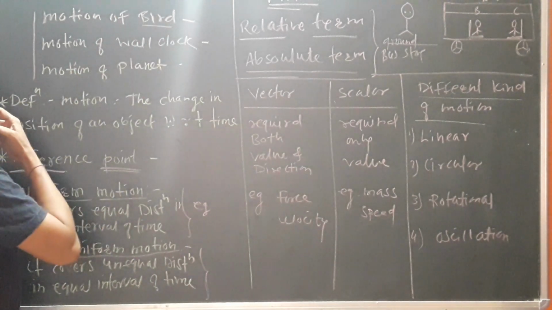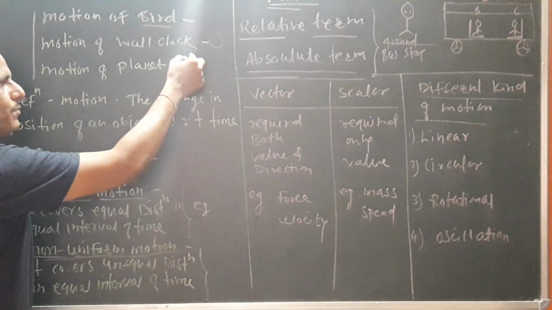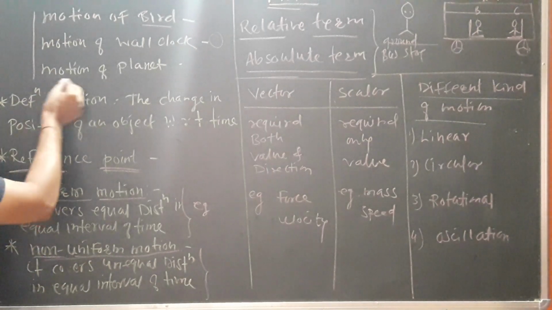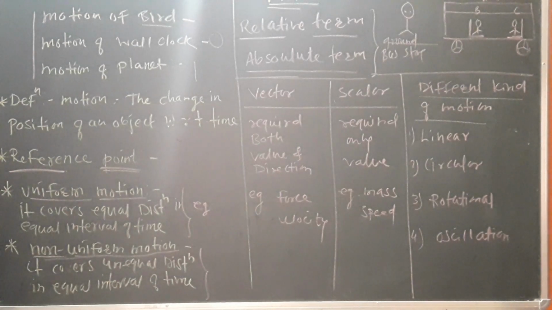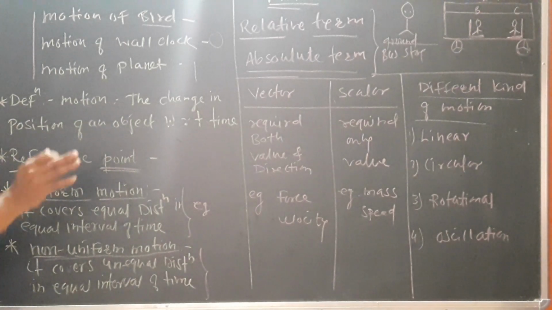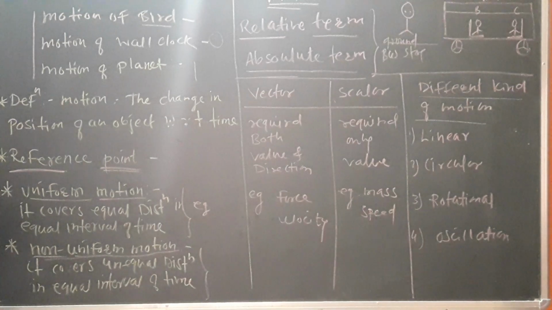The motion of a wall clock is circular. In the case of the motion of a planet, again it is circular. If you take the example of the motion of a rocket, it goes in a straight line. So we observe different scenarios and different kinds of motion. Earlier it was linear, circular. Now if you take the motion of a sewing machine, that is again different. The motion of a fan, the motion of the earth. There are different kinds of motion in nature, and we are going to study the different kinds of motions, their impact, their different forms.